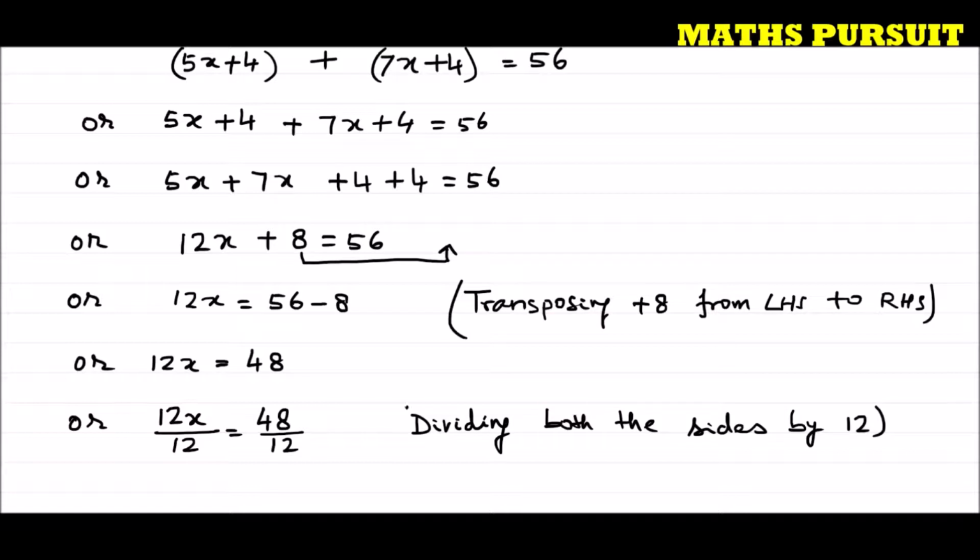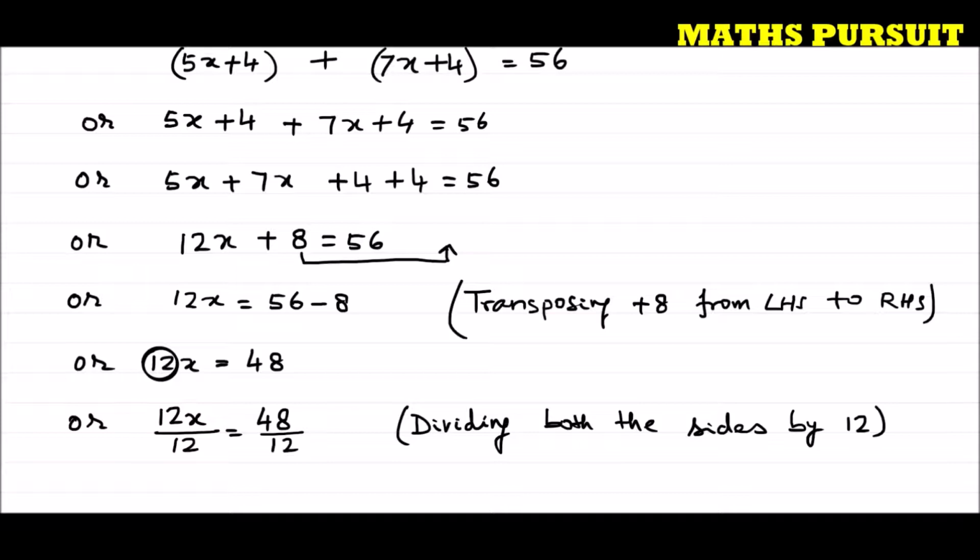I am just dividing both the sides by 12. And why am I dividing by 12? I need to eliminate this 12 from x. So I need to divide this 12 with 12 so that I can eliminate this 12.